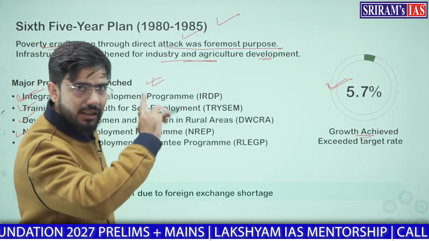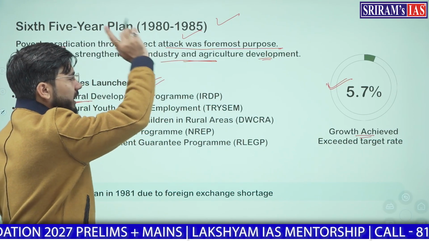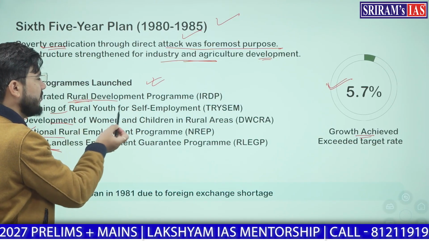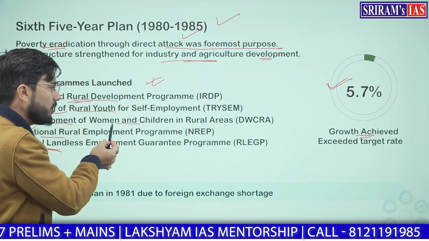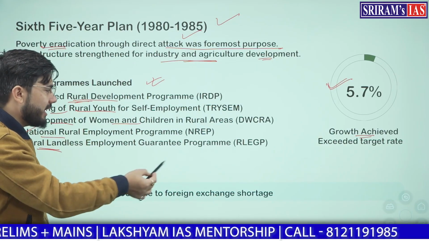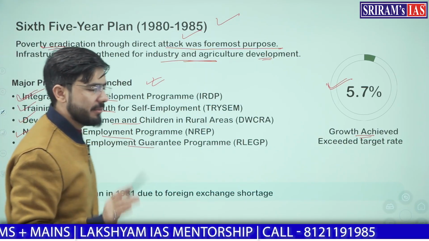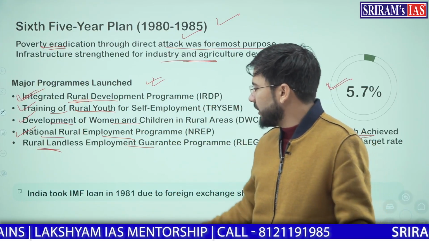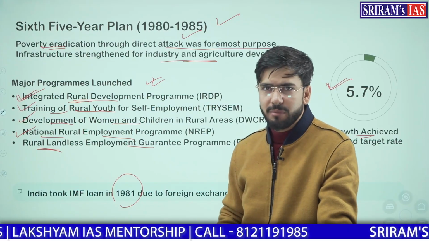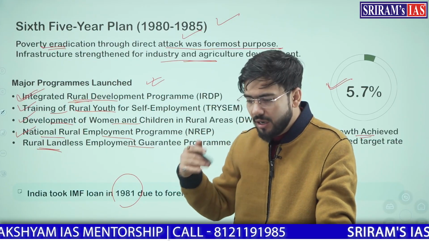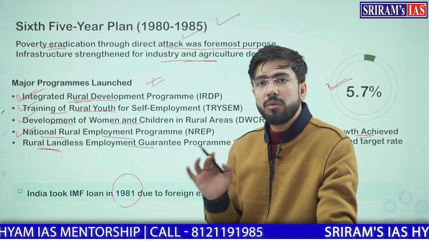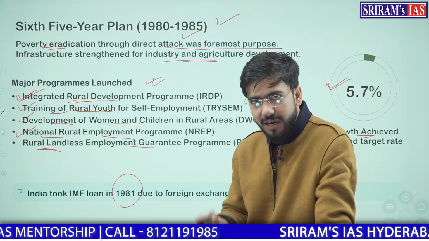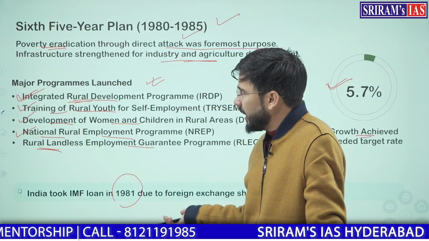Post rolling plans, in the sixth five-year plan, we had the objectives of development and social justice. That is why we will introduce rural development, youth self-employment, women and children development, employment guarantee. Understood? Clear? In this year, 1981, India took a loan from the IMF. Earlier also we had taken a loan from the World Bank for developmental aid, and this time we are taking a loan from the IMF in 1981.